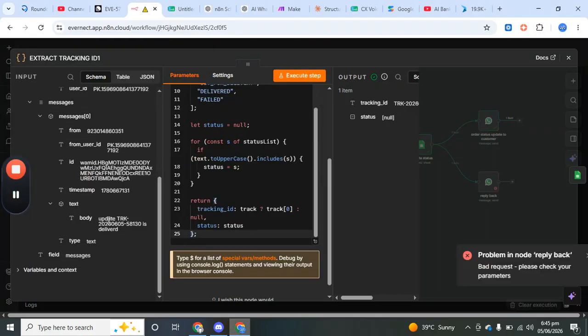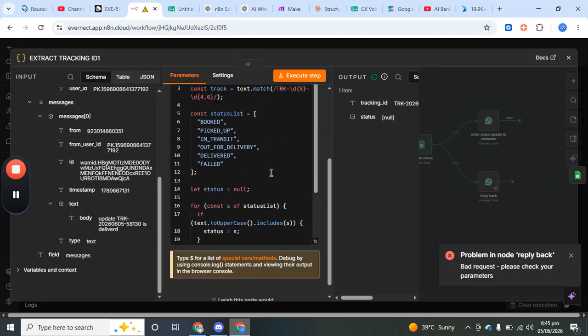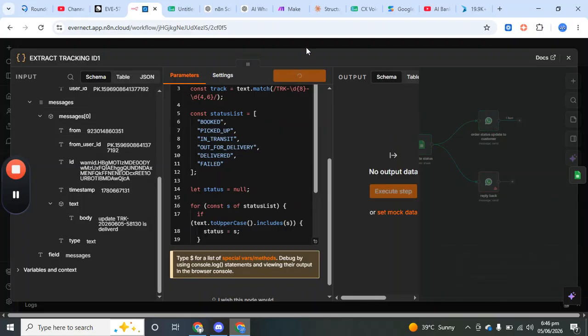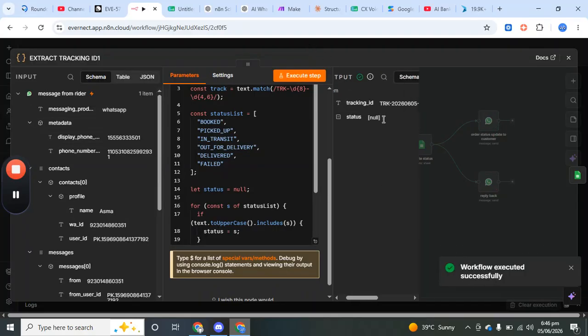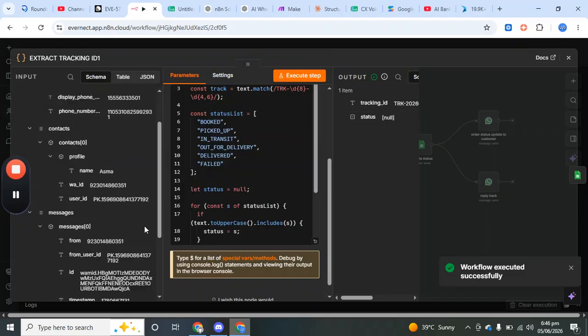okay, the body is now update. This tracking ID is delivered. So the order is delivered now. Now that the order is delivered, we need to update it in the Google Sheet. First, we need to get the tracking ID.